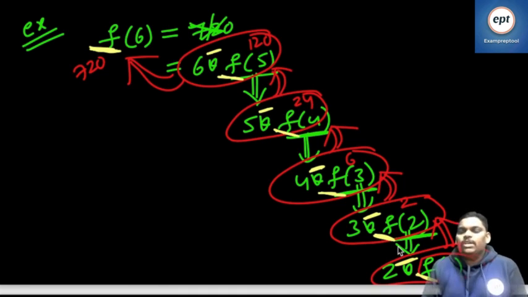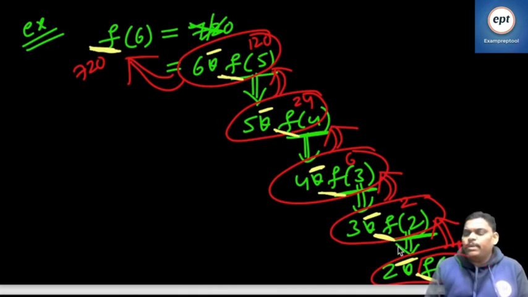Now listen, again I am asking you, recursion means a function calling itself. Everyone knows. When you say a function calling itself, the same function calling means same work. What is the meaning of same work? Everywhere multiplication.